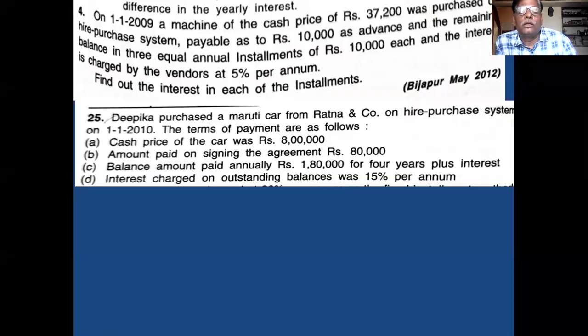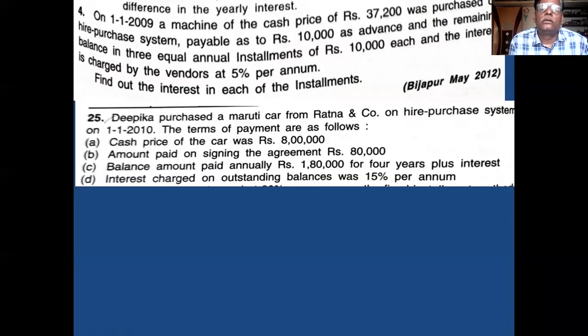One installment 1,80,000, 4 installments means 7,20,000 amount or not. Yes, sir. 7,20,000 you paid by way of installment, and as per second point, 80,000 on the agreement date, first day, as advance.